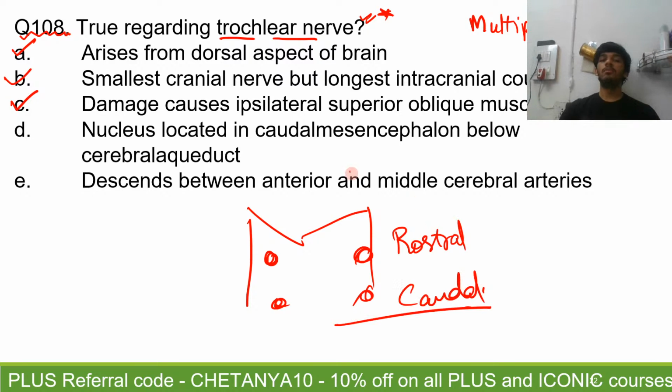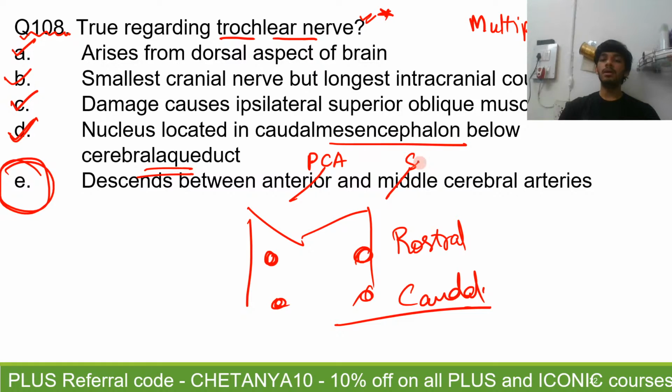This is true, below the cerebral aqueduct. Yes, also true. And this is the false statement. It descends between the posterior cerebral artery and the superior cerebellar artery. Alright, so it descends between these two arteries. So Shabnam Khan has included D in the answer. So Shabnam is right. The answer is A, B, C, D.